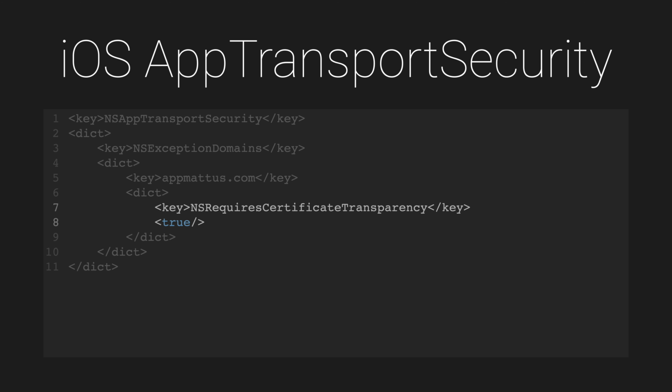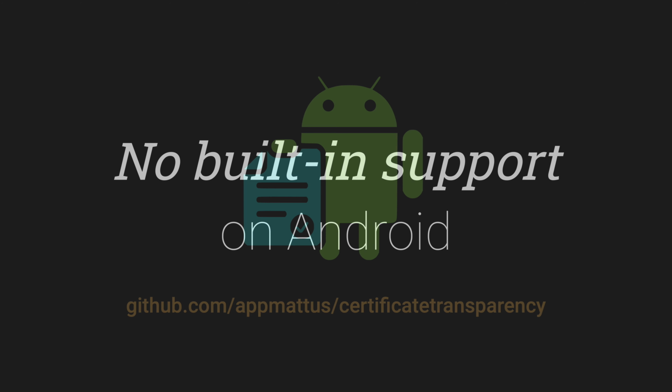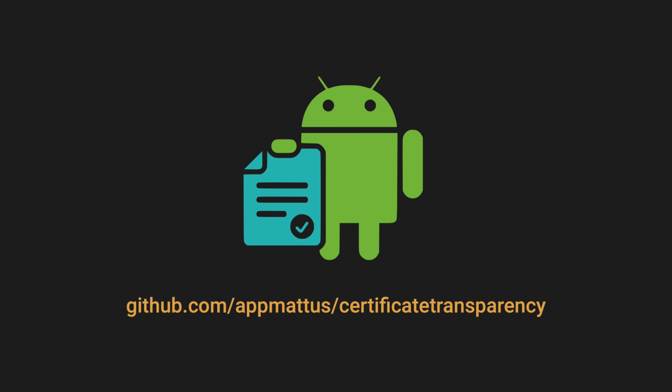On iOS, there is built-in support using App Transport Security, which means we can implement certificate transparency with a couple of lines of code. However, on Android no such support exists, and while Google's Conscrypt library has code for certificate transparency, it's hard and very hacky to try and get it working. This lack of official support is what led me to write and release my own open source library in 2019.